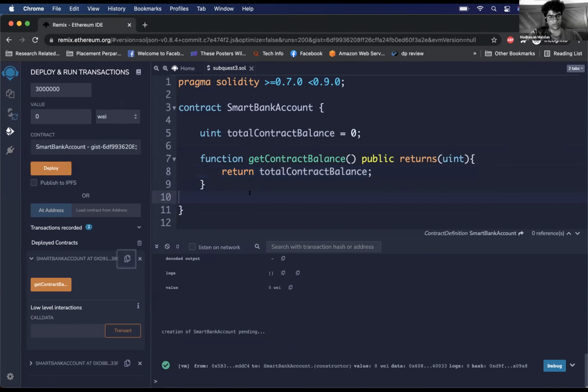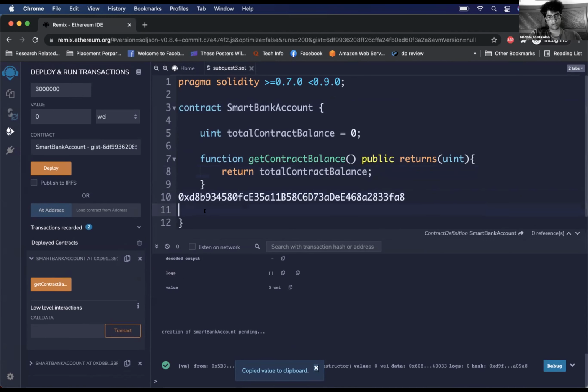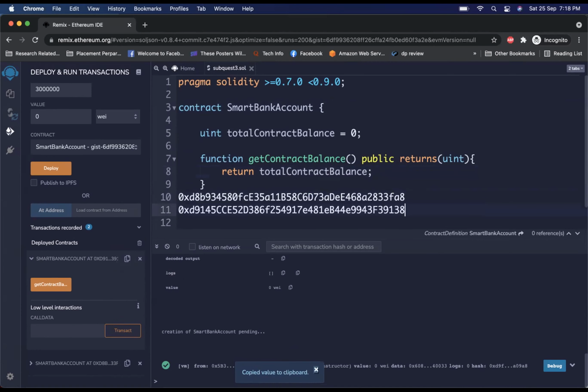Yeah, you see one more over there. Yeah, this is different. True. No, the one below that, at the bottom of the screen. Yeah. So this is the one that just got deployed. This was the previous one, right? Correct. Actually, I don't remember which one was the previous one. But anyways, yeah. 0x91 was the previous one.